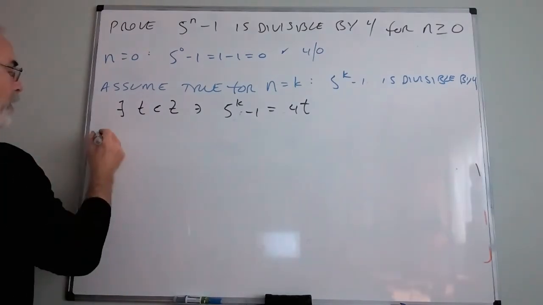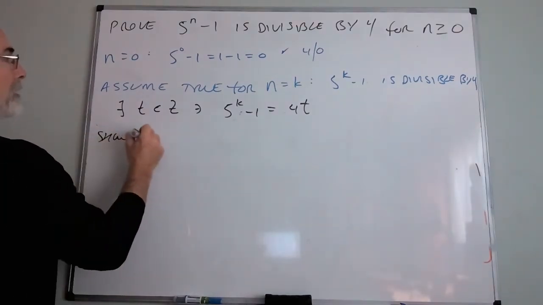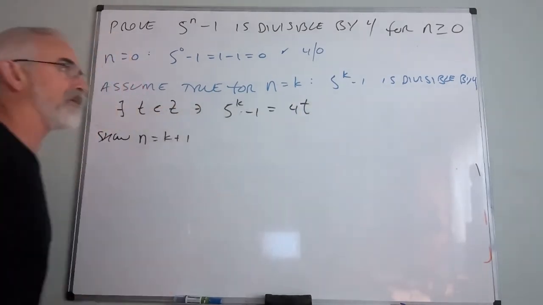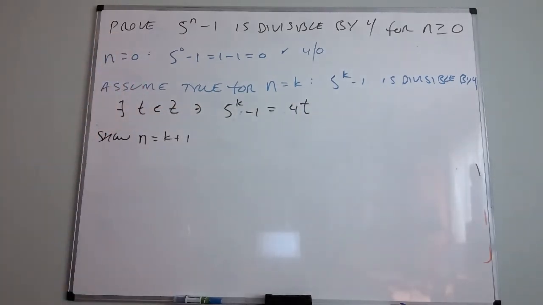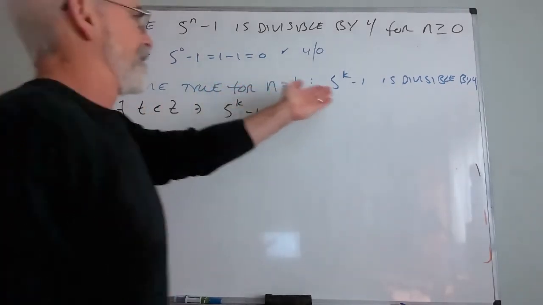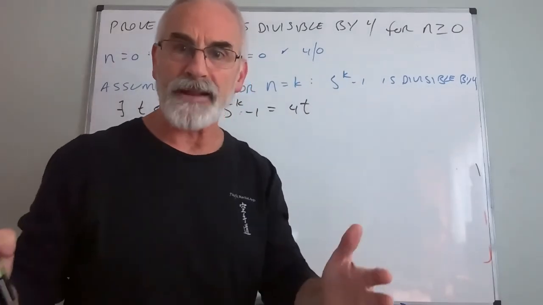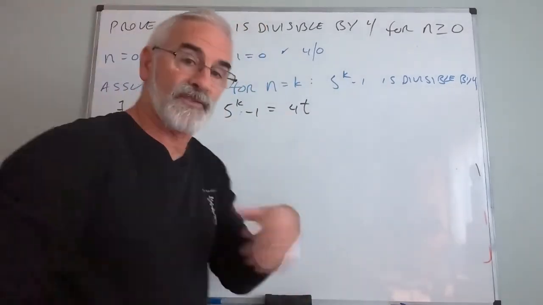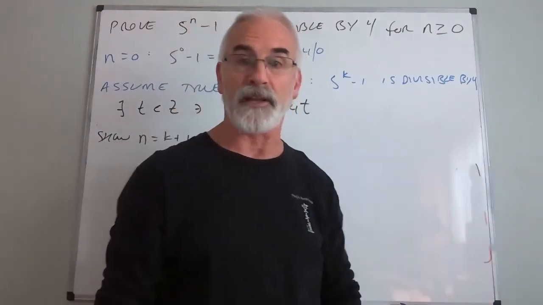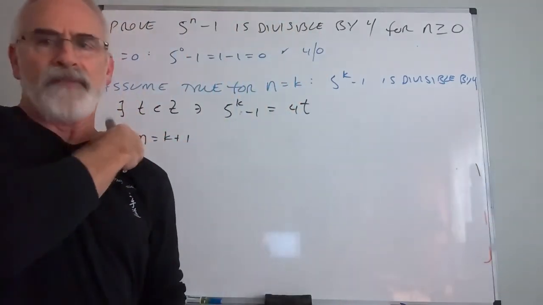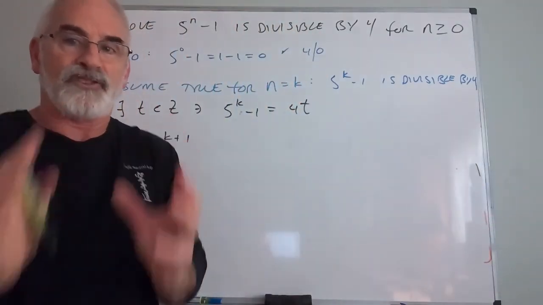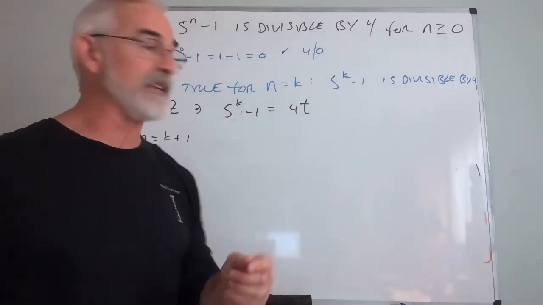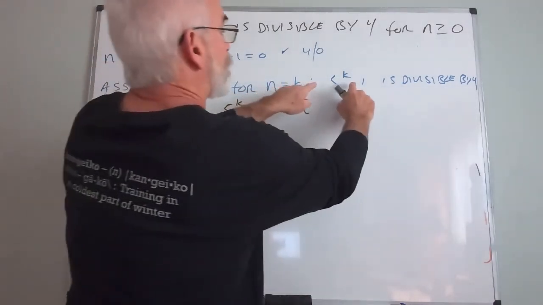Now I want to show n equals k plus 1. I kind of need this statement before I continue, because when I say we're going to assume that this is divisible by 4, algebraically I need something I can manipulate and replace. The statement "I have a number and it's divisible by 4" I can't insert into any kind of equation or manipulation. So I need an actual translation.